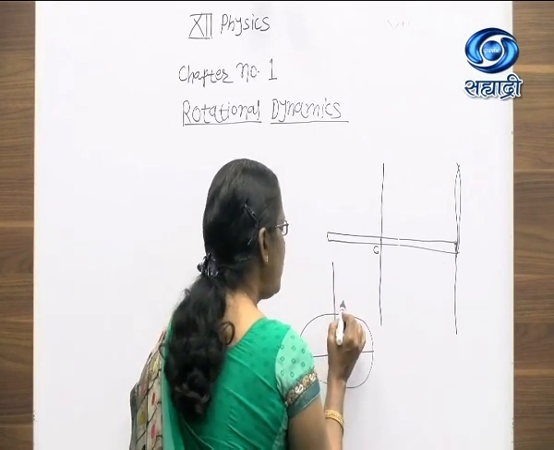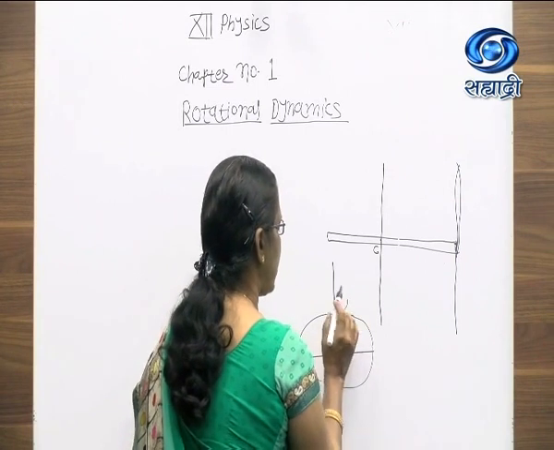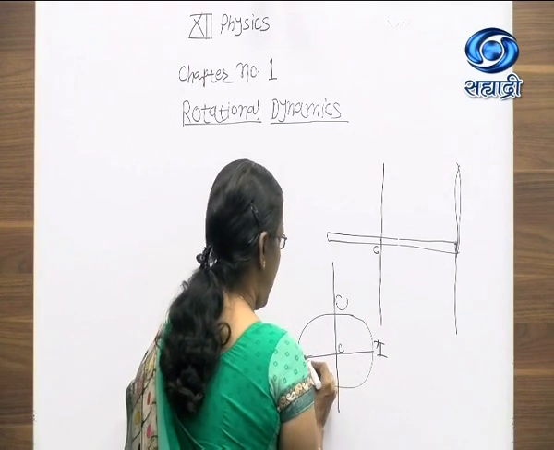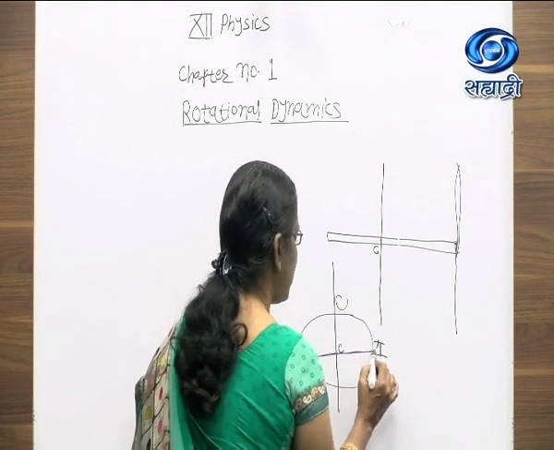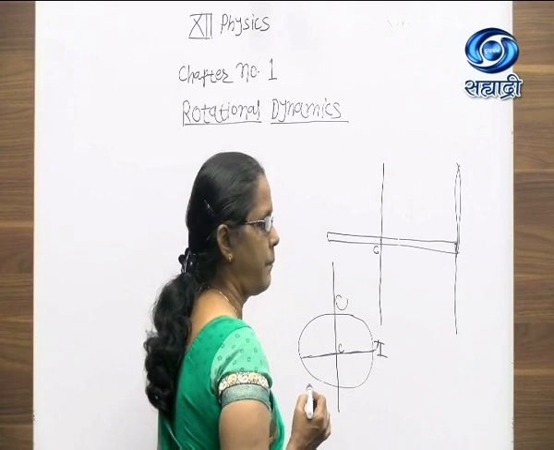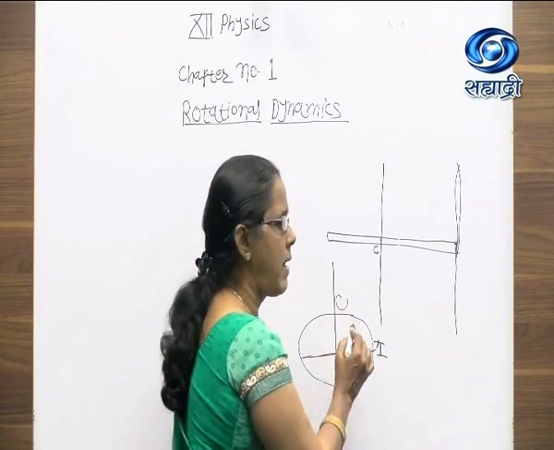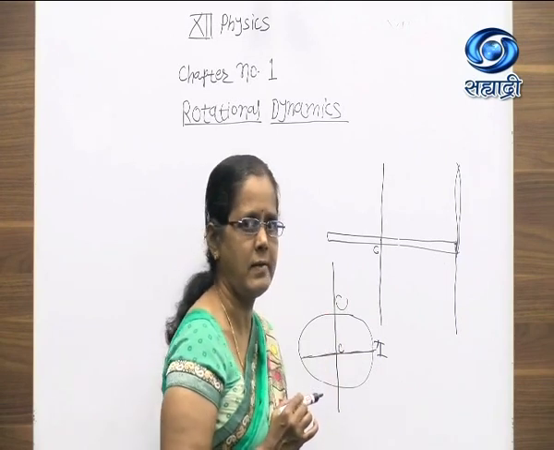And here by using the perpendicular axis theorem, we can find out the moment of inertia about an axis which is coinciding with the diameter. Okay, so this is all about the parallel and perpendicular axis theorem.